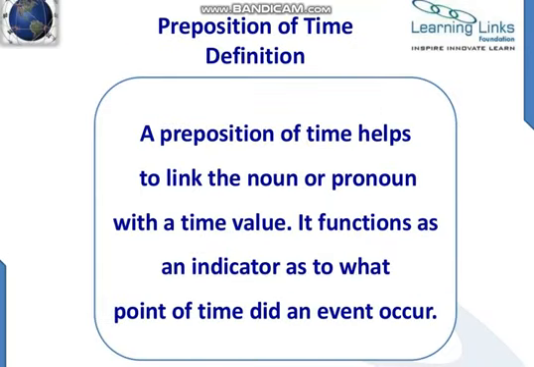Then we have preposition of time. As its name mentions, a preposition of time helps to link the noun or pronoun with a time value. It functions as an indicator of at what point of time an event occurred, that is, it tells when an event occurred. So it shows us the time.